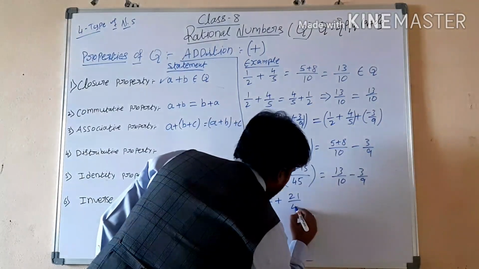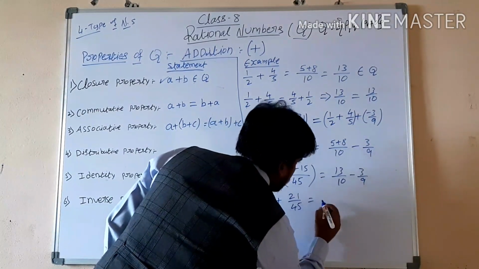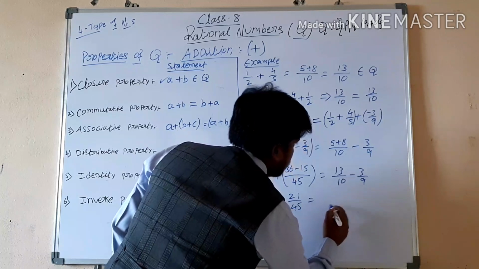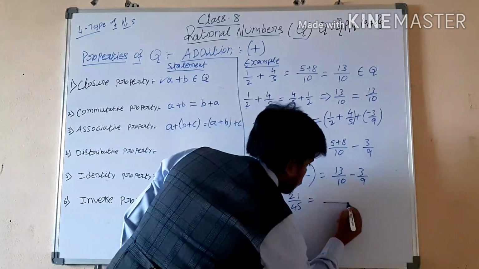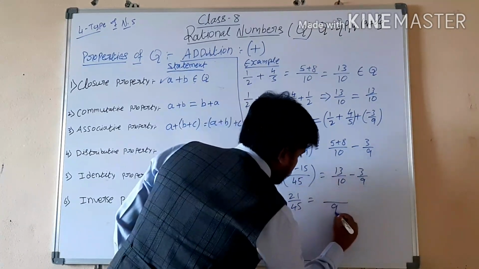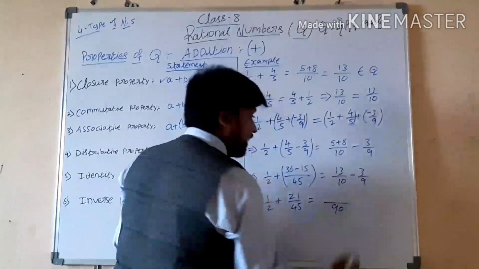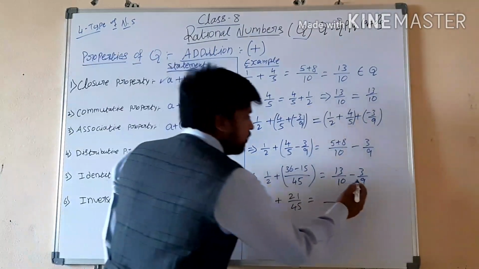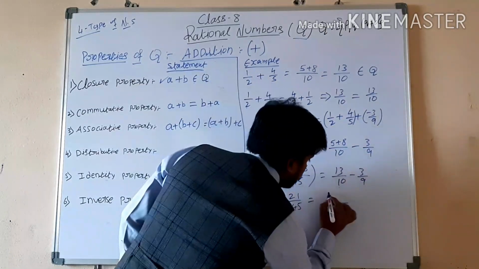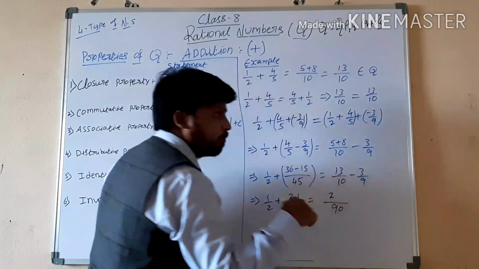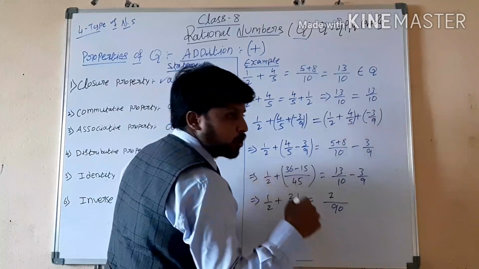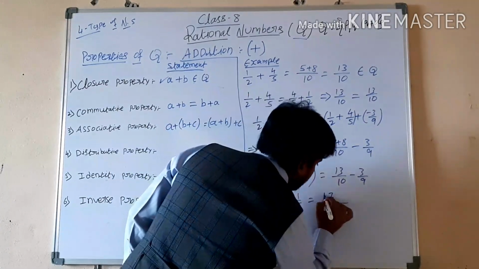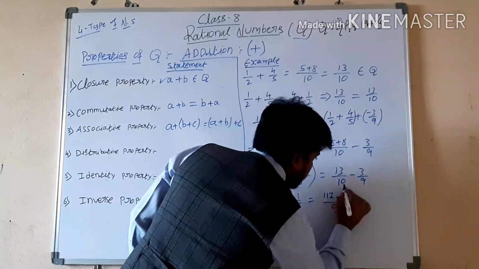21 by 45 is equal to. Here again you have to do 10 nines are 90. Cross multiply. 13 nines are how much? 9 threes are 27. 9 ones are 9. 9 plus 2, 10, 11. So 117 minus 10 threes are